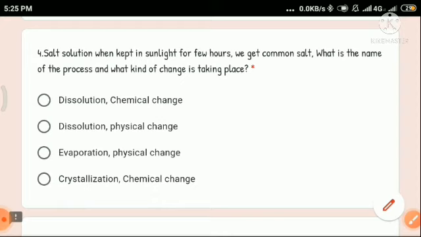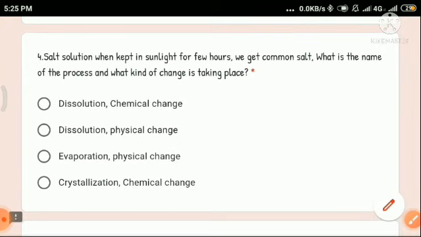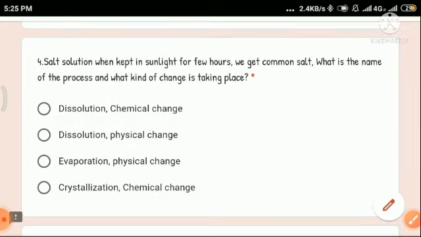If you put salt solution in sunlight for a few hours or days, slowly the water will evaporate and dry up, and only salt will be present in the vessel.